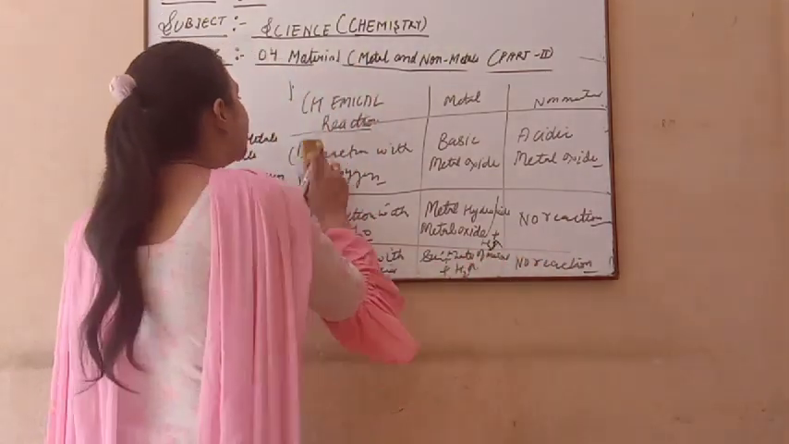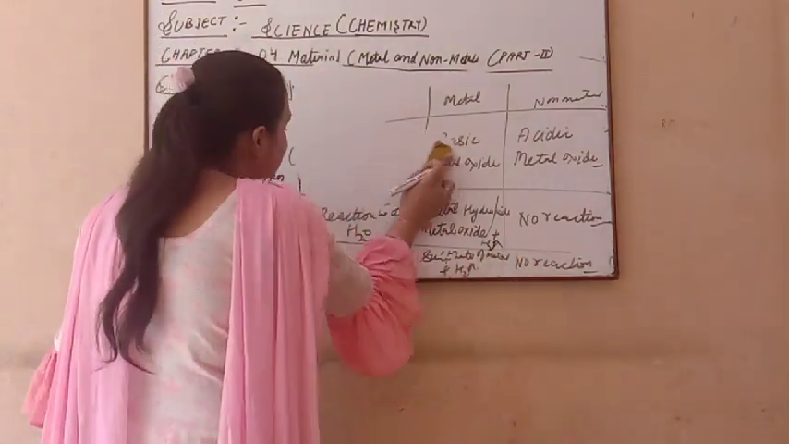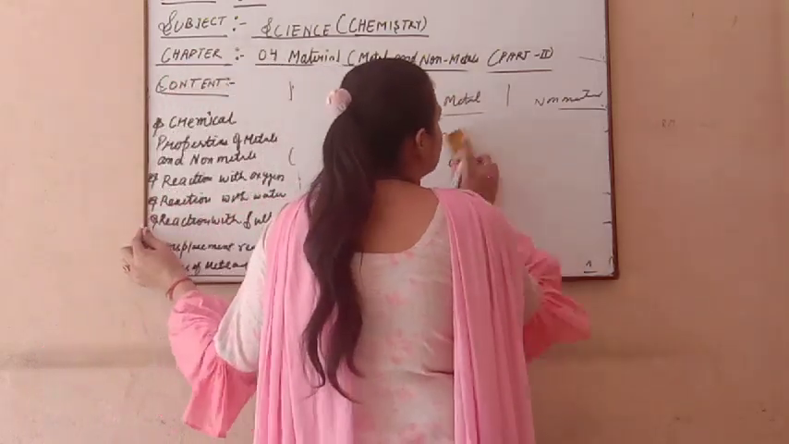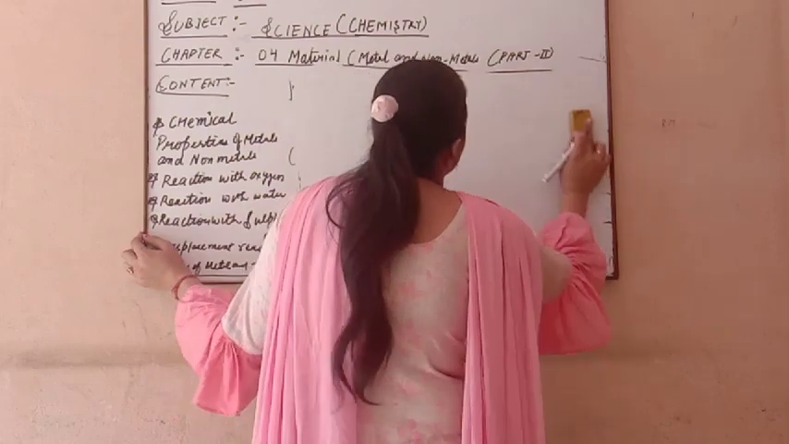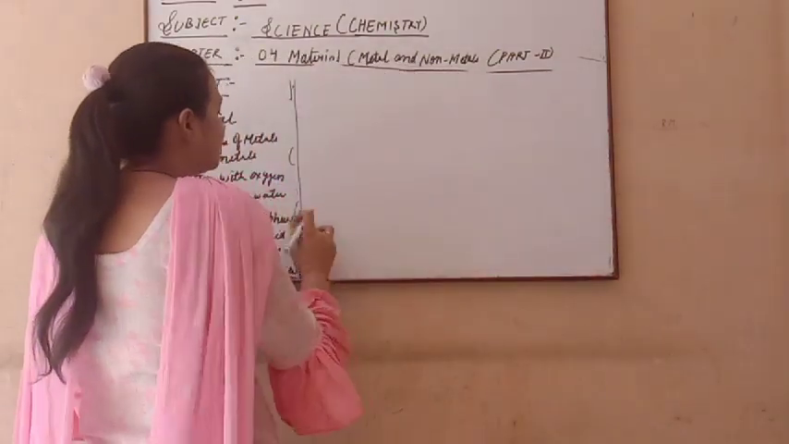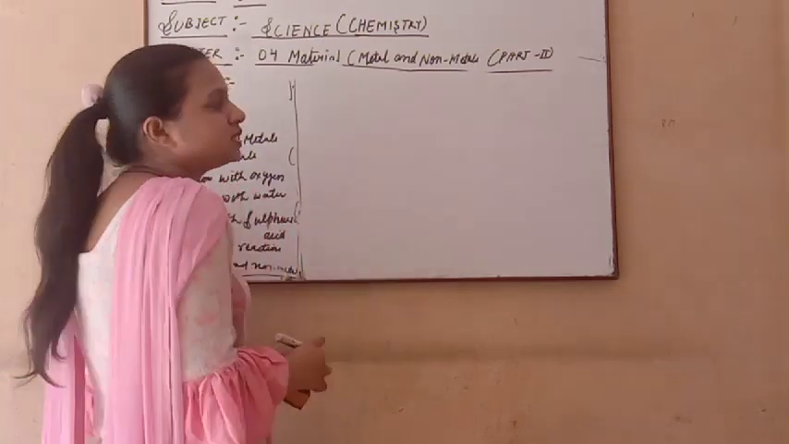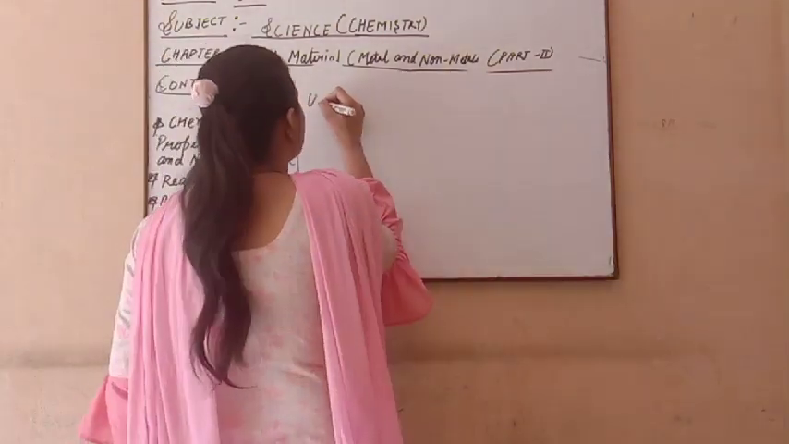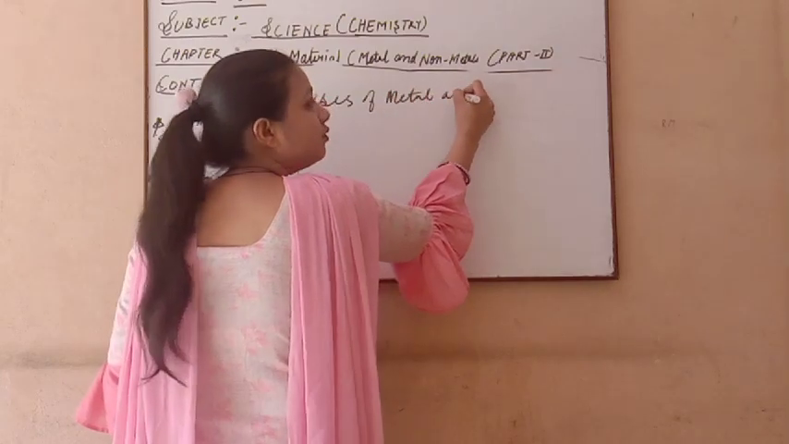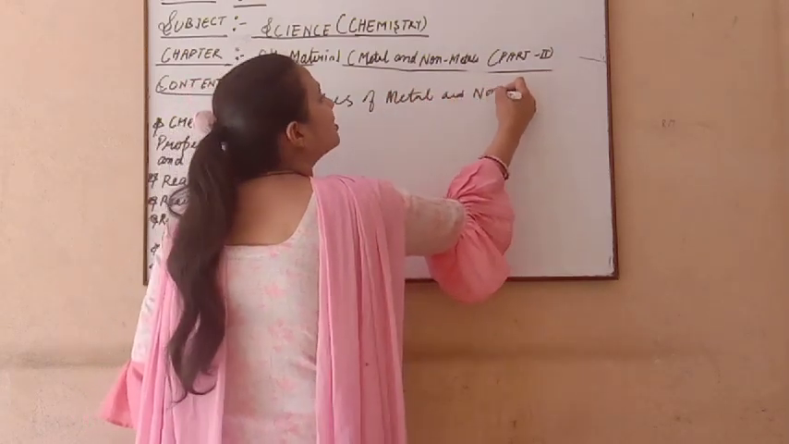So in this chapter, first we discuss the physical properties of metals, and after this we discuss the chemical properties of the metals. So these chemical properties and physical properties are very important. Now the last concept pending in this chapter is the uses of metals and non-metals.